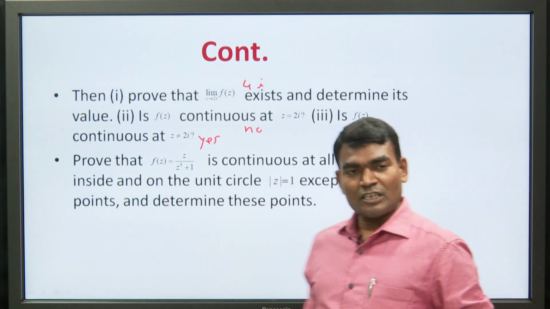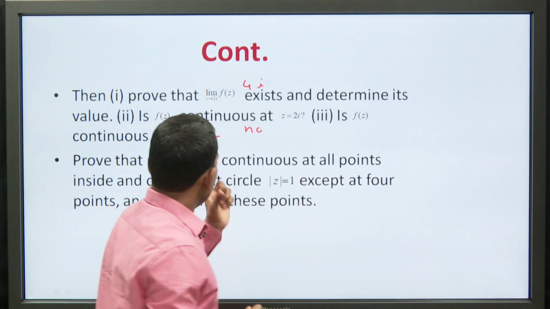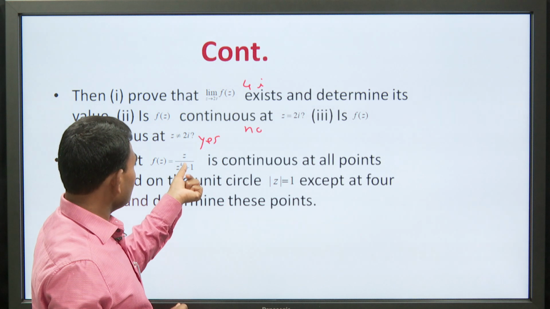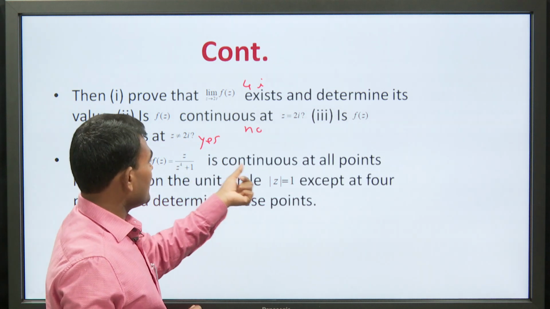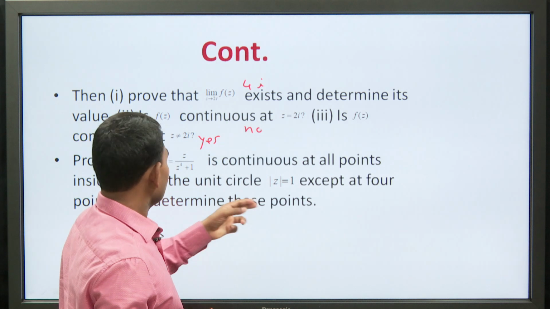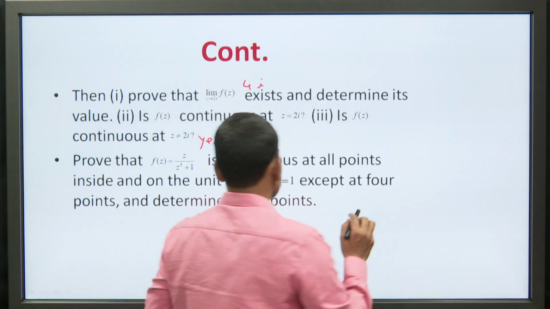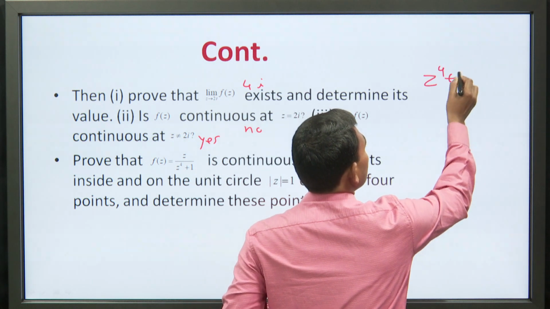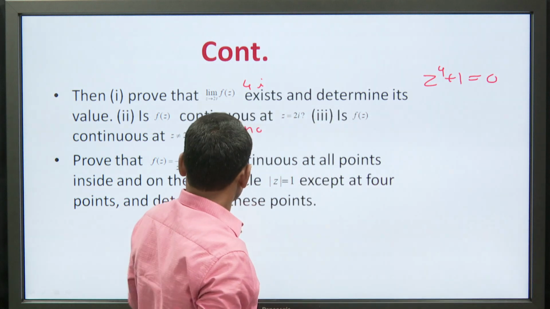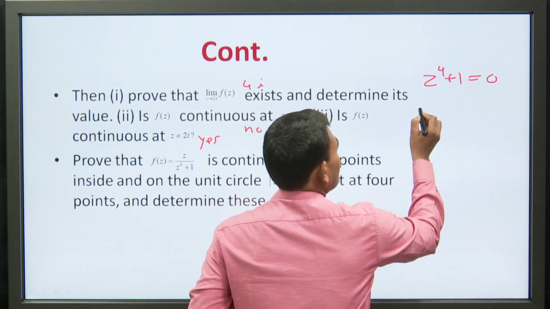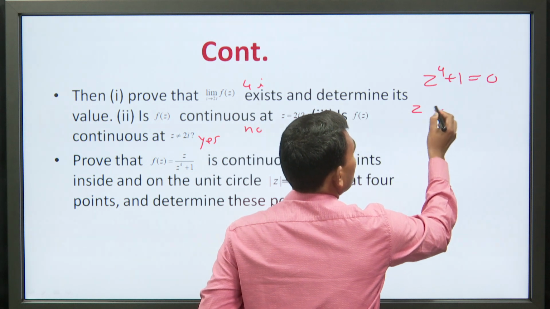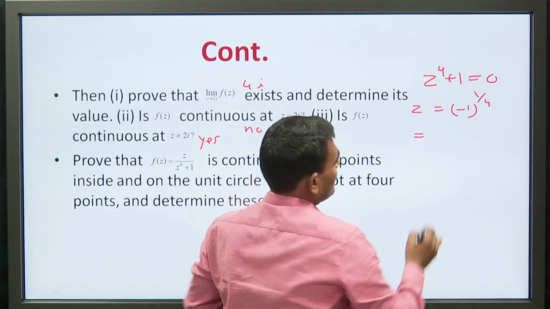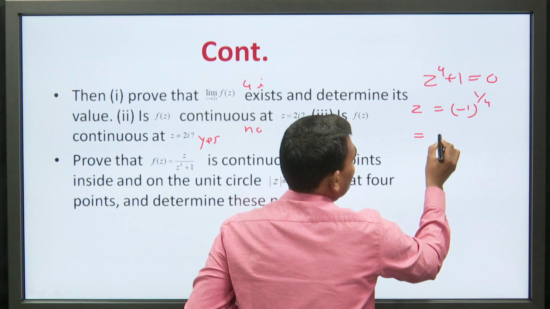Now, another type of question for continuity: prove that a function f(z) defined by z upon z power 4 plus 1 is continuous at all points except at 4 points. So, this is the problem. Whenever the denominator is equal to 0, at those points the function must not be continuous, because this will give you z to the power 4 equal to minus 1, so z is minus 1 to the power 1 by 4, and if you write the complex valued function, then this will be minus 1